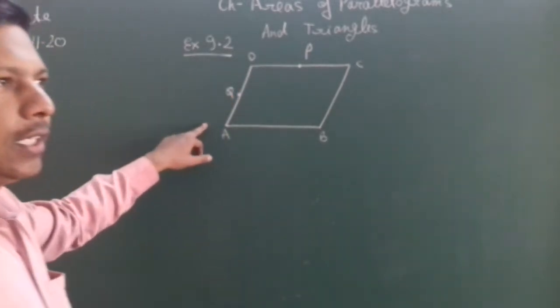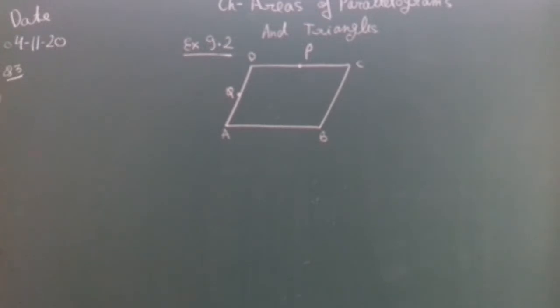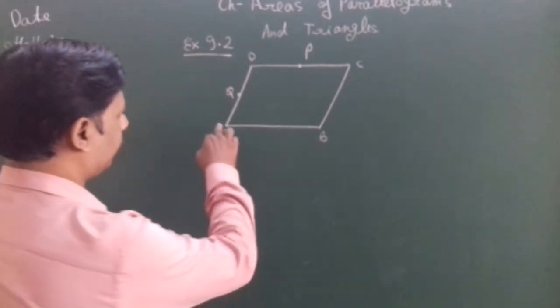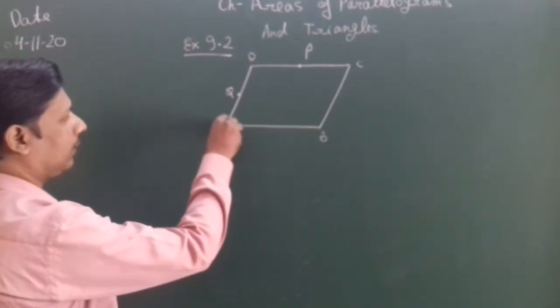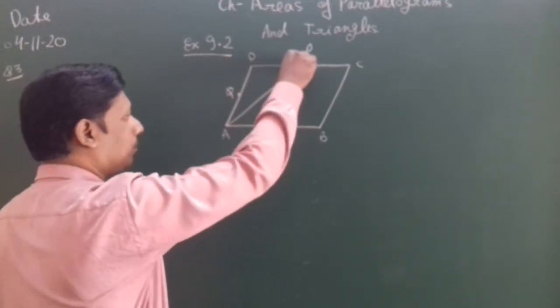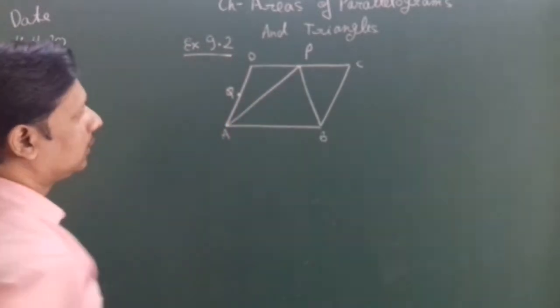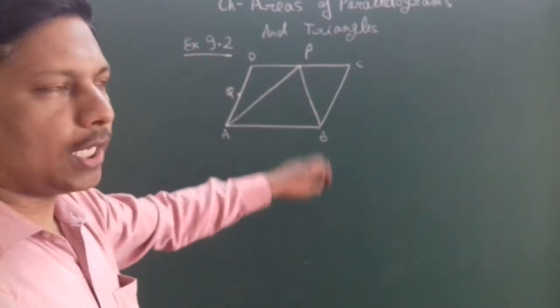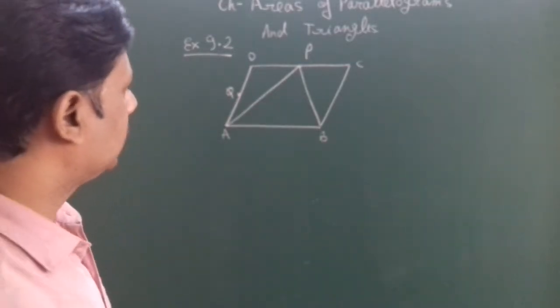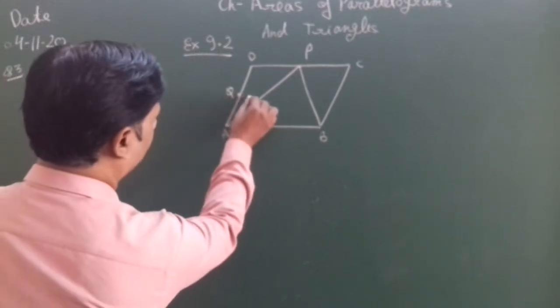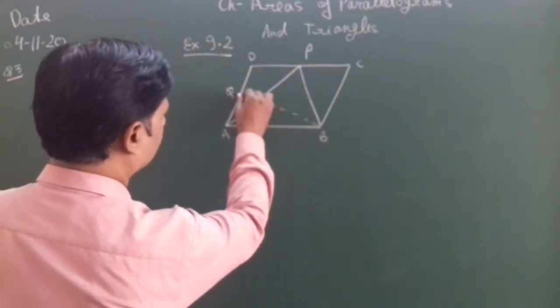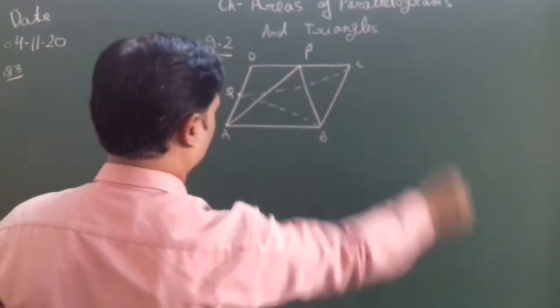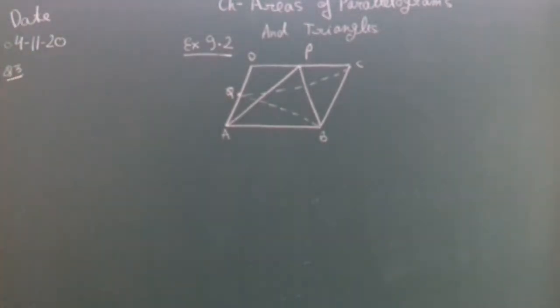Then in the question you are asked to prove that the area of triangle APB is equal to the area of triangle BQC. So we have a theorem.